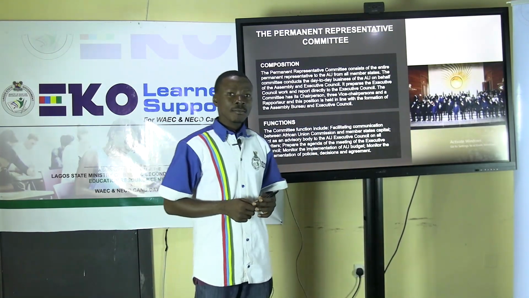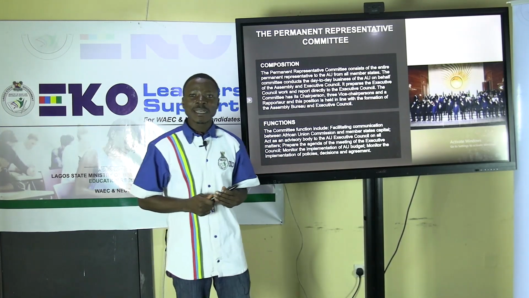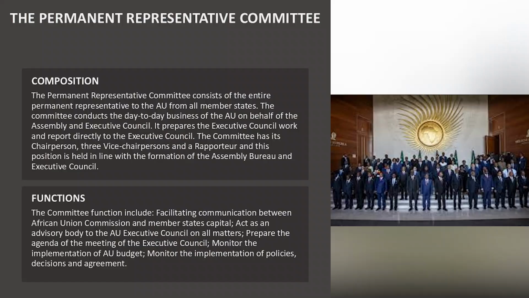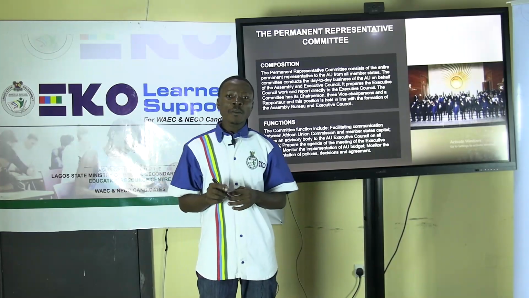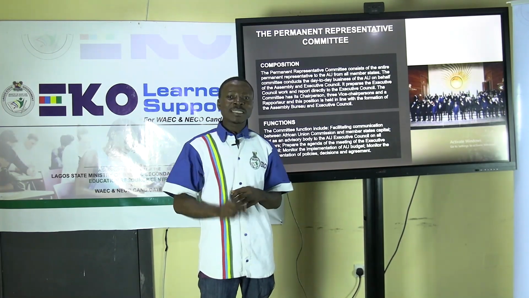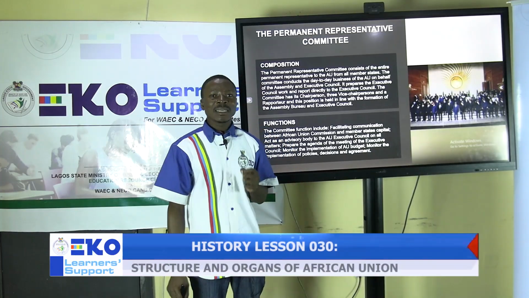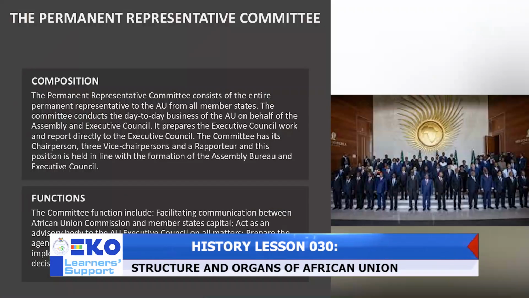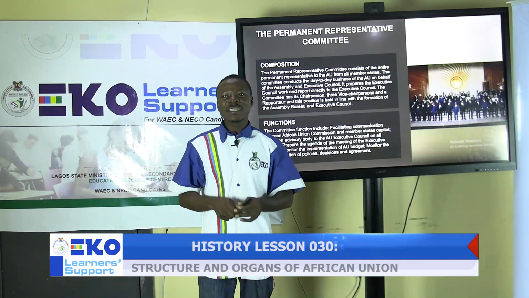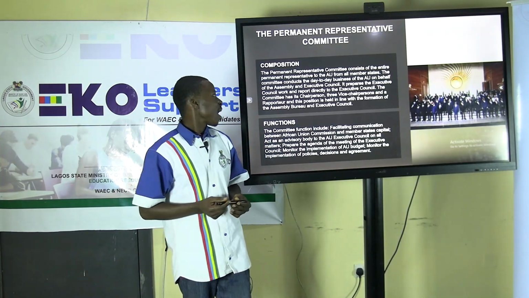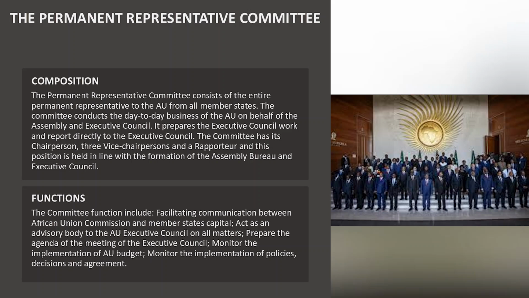The next organ of the African Union we will be examining today is the Permanent Representative Committee. The Permanent Representative Committee comprises all permanent representatives that are sent to the African Union by member states. These permanent representatives work like full-time eyes and hands of each member state within the activities of the African Union. The committee conducts the day-to-day business of the AU on behalf of the Assembly and the Executive Council, and it prepares the Executive Council's work and reports directly to the Executive Council.